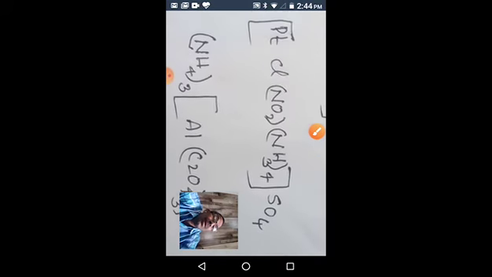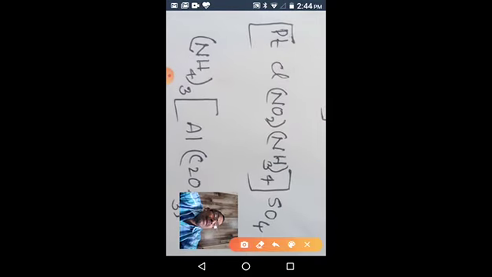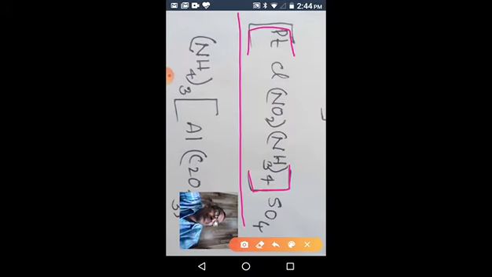You see this compound. What is the name of the compound? See carefully. This is a coordination compound. How? There is a square bracket. Square brackets indicate the coordination sphere. In each coordination sphere we have a central metal atom. In this compound we have platinum. Pt is the central metal atom.